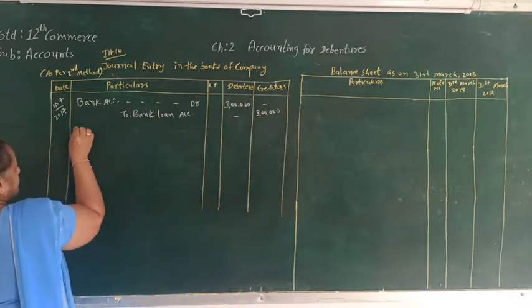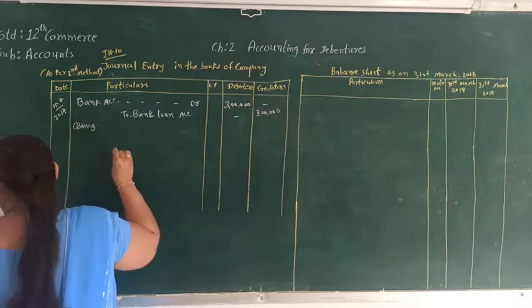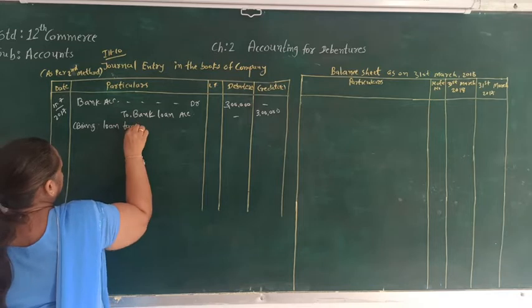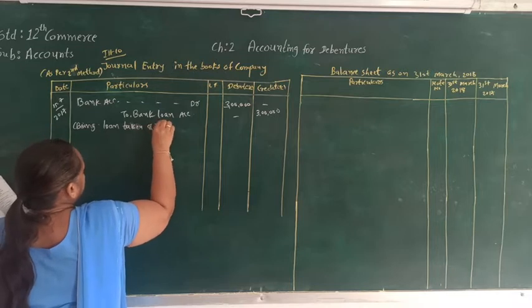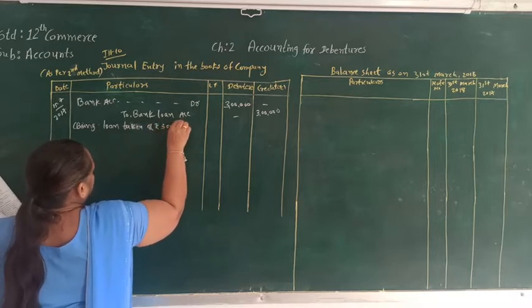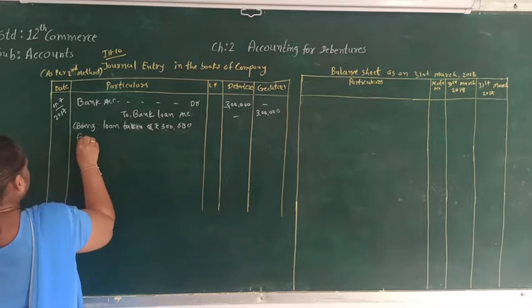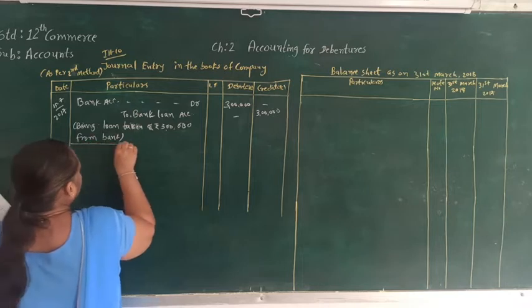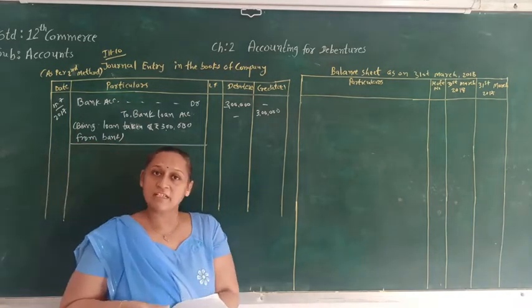Being loan taken of rupees 3 lakh from bank. Now, the second journal entry that we will pass is to open the debenture suspense account.